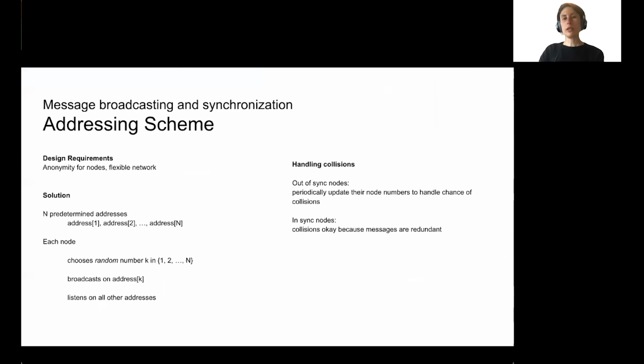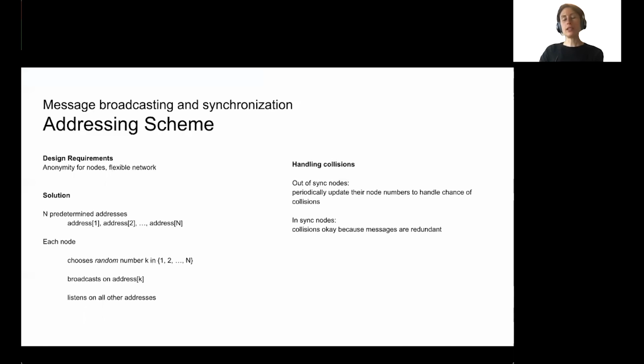A design requirement for our system is that nodes can be anonymous and that our system can be flexible in terms of allowing any new node to enter the network without having a predefined identifier or address. The way we address this requirement is to have N predetermined addresses, and each node chooses a random number between 1 and N and uses the address corresponding to that number and listens on all other addresses.